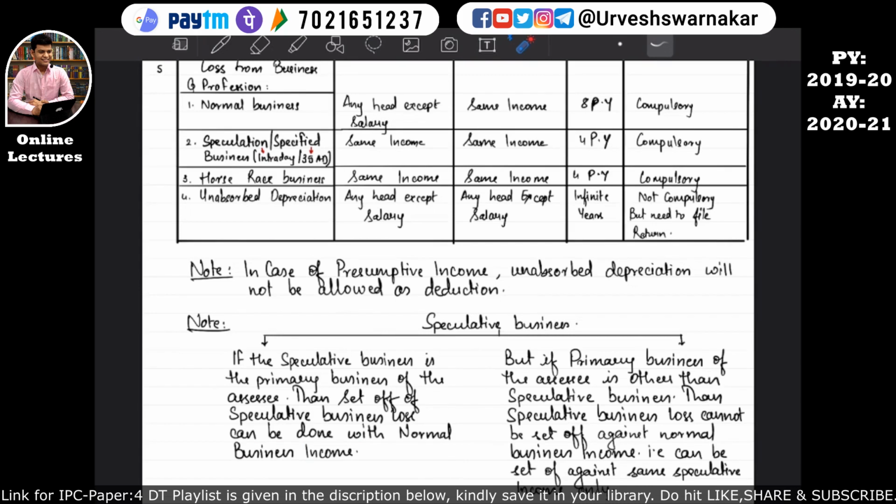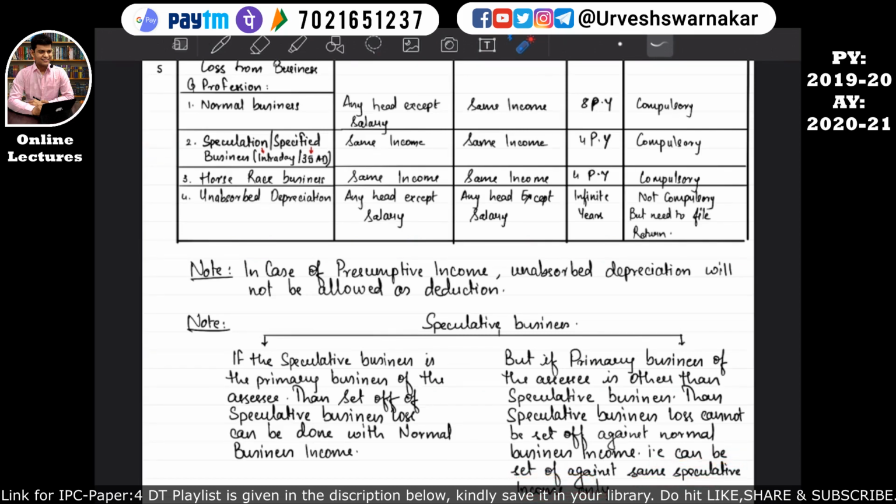Don't worry, let's completely read it, then I'll make you all understand. But if the primary business of the assessee is other than speculation business, then speculation business loss cannot be set off against the normal business income. Okay, that is, it can be set off against the same speculation income only. We have already studied this.